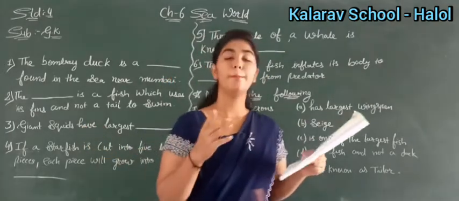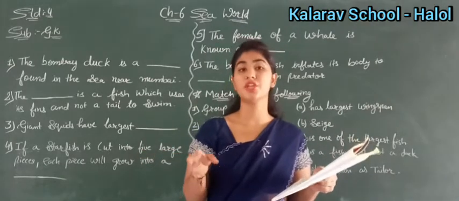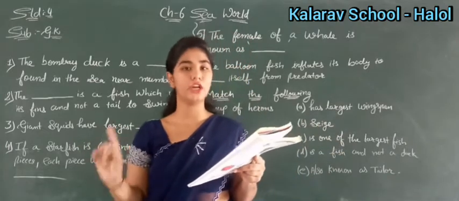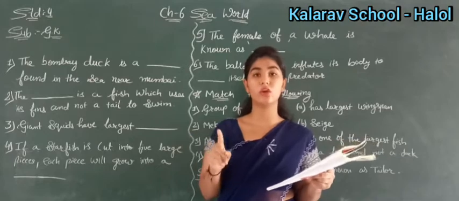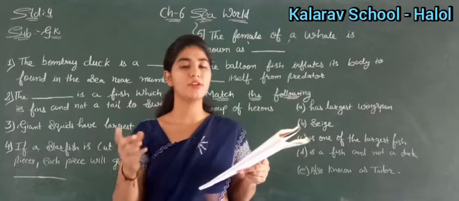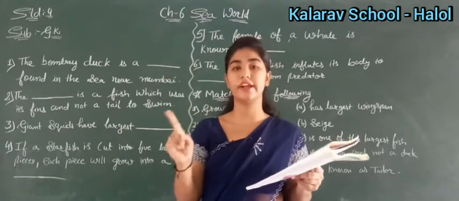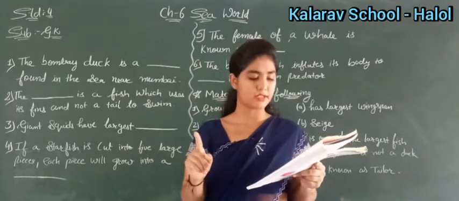Okay. Then Mekong giant catfish. So Mekong giant catfish is the largest fish in the world. How much does it grow? It grows up to 10 feet, that is 3 meters. And how much does it weigh? Its weight is about 650 pounds, that is 300 kilograms, right?